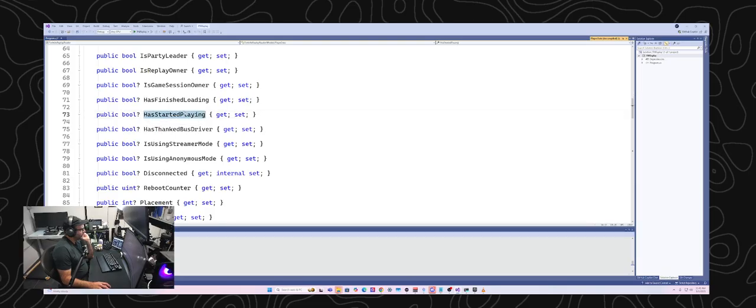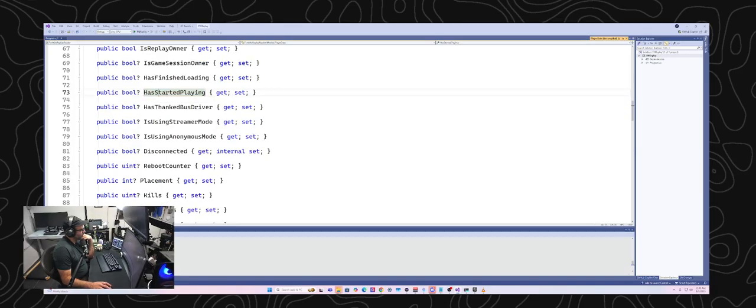Has started playing. So it looks like there's a couple different player states. Has finished loading, I'd assume, is loaded into the lobby. Has started playing, I don't know what would cause you to start playing. Maybe that's jumped off the bus? That could be. These are all things I should probably go off and look up and see if we can figure out what they mean. But I'm assuming has started playing is jumped off the bus. Has thanked the bus driver.